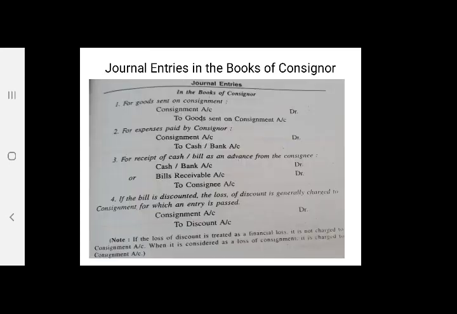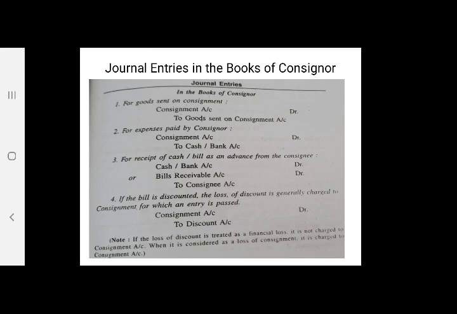Today we are going to discuss the journal entries in the books of consignor and the journal entries in the books of consignee. In the last lecture we saw the introduction and background for consignment and how consignment is different from a normal sale.